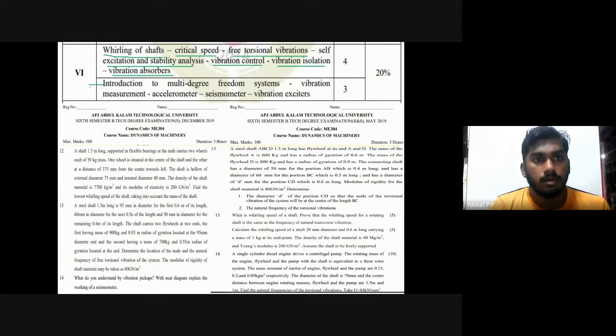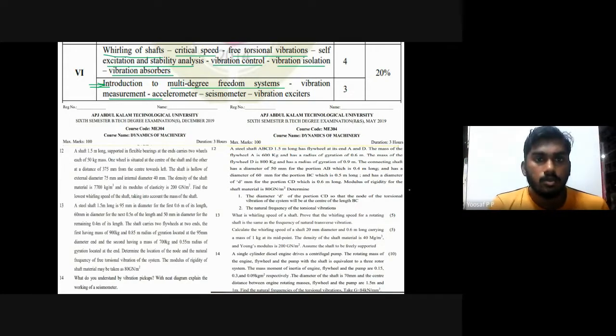Then there will be some theory portion: introduction to multi-degree freedom system, how we will measure the vibration, vibration measurement, and how accelerometer, seismometer and vibration exciters are working, and how the block diagram consists of what are the important terms and equipment in this system.